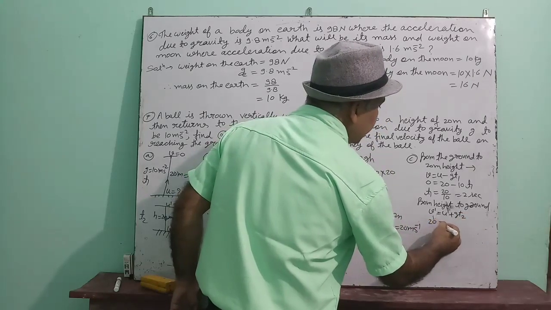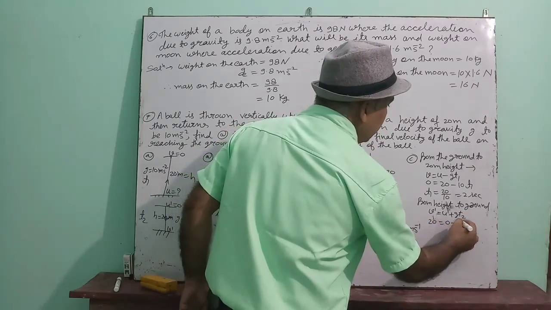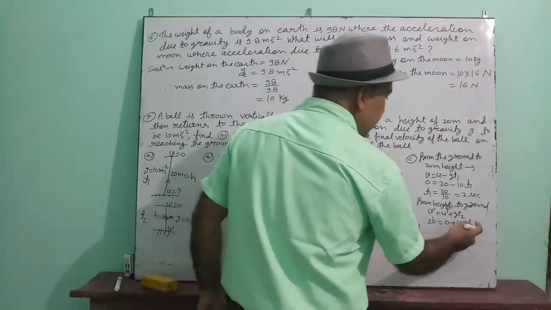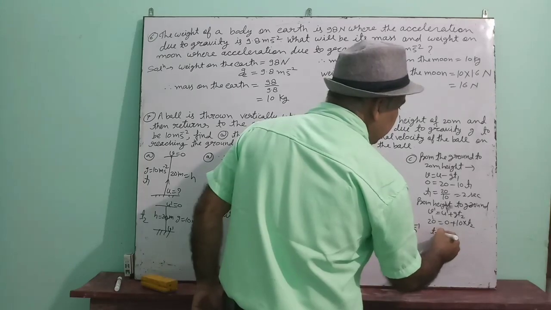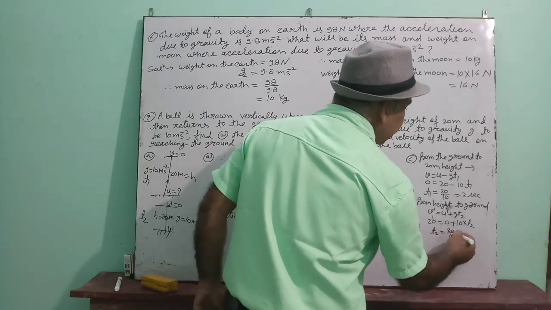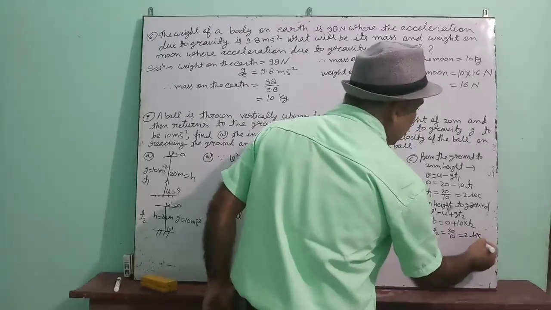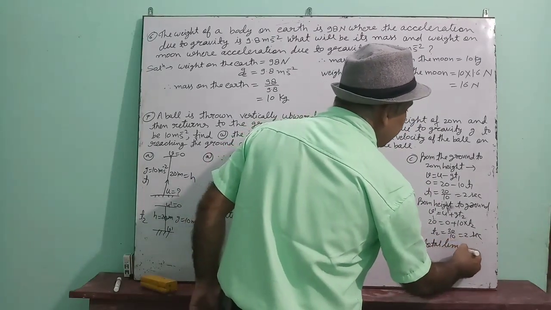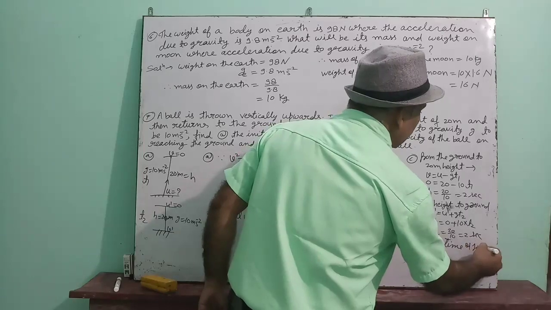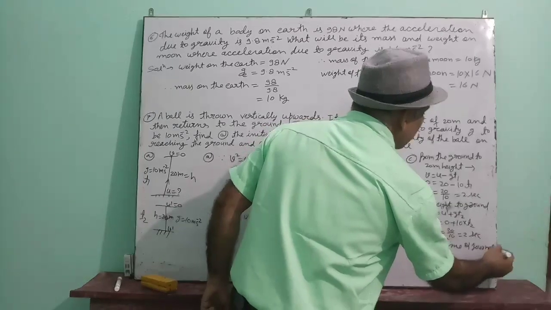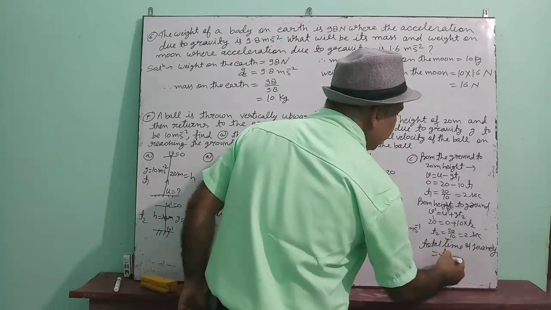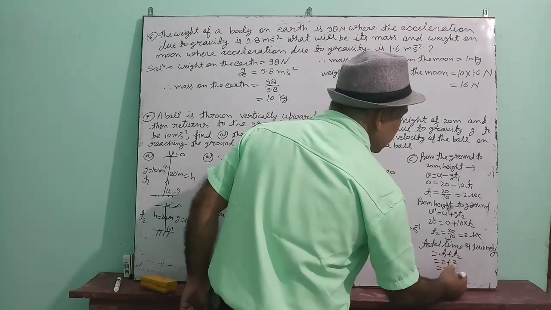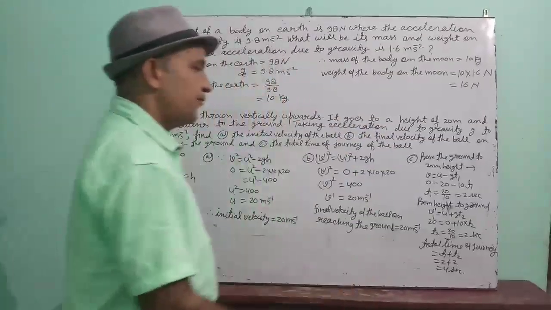V dash is 20, U dash is 0 plus 10 into T2. Okay, so again you can see that T2 is equal to 20 by 10, that means 2 seconds. So total time of journey will be T1 plus T2, that means 4 seconds.